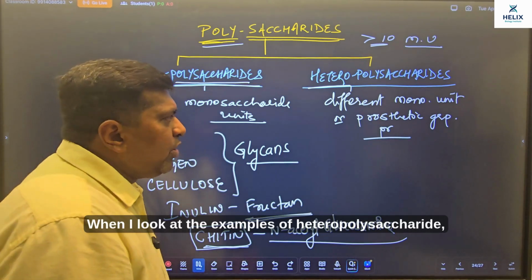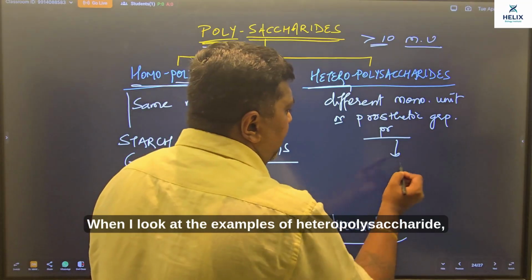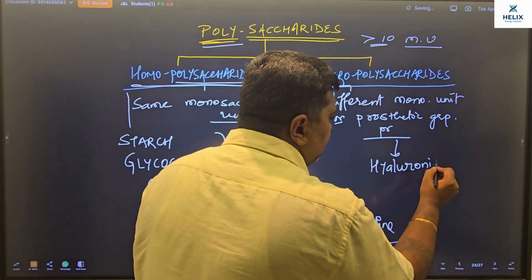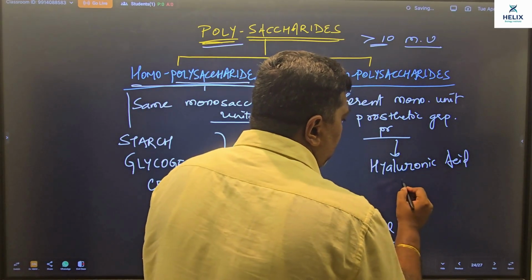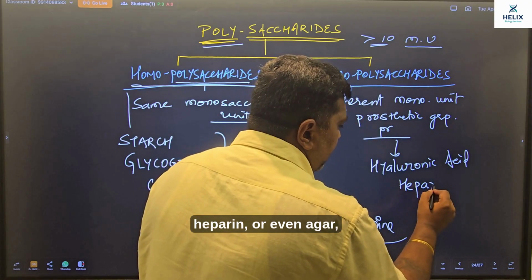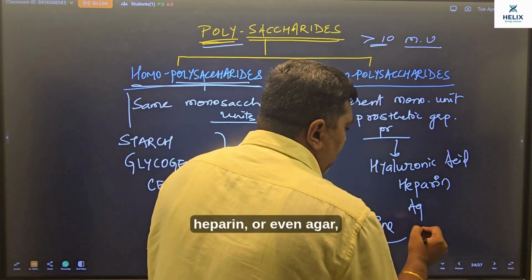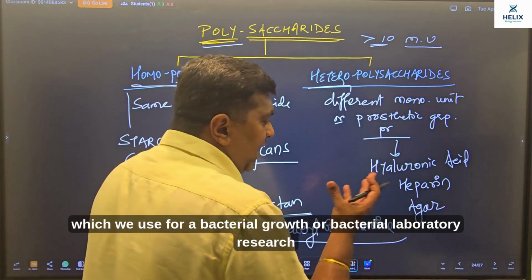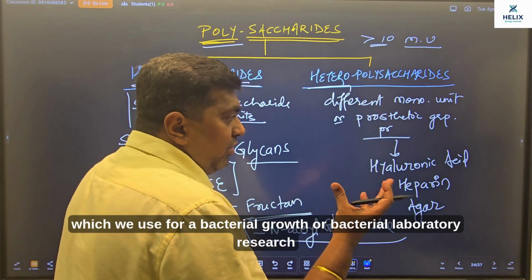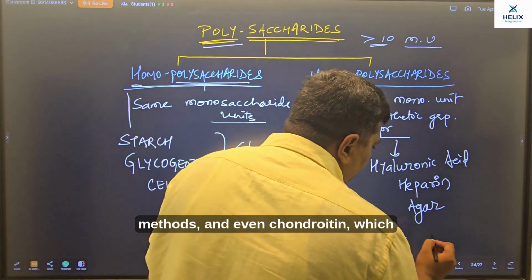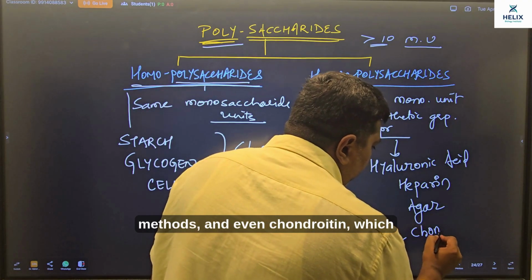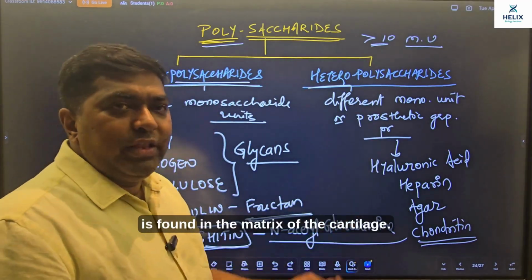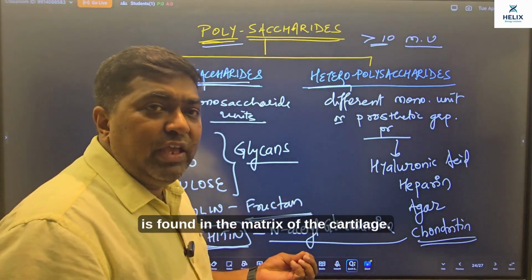So these are my homopolysaccharides. When I look at the examples of heteropolysaccharides, we take examples of hyaluronic acid, heparin, or even agar medium, which we use for bacterial growth or bacterial laboratory research methods, and even chondroitin, which is found in the matrix of the cartilage.